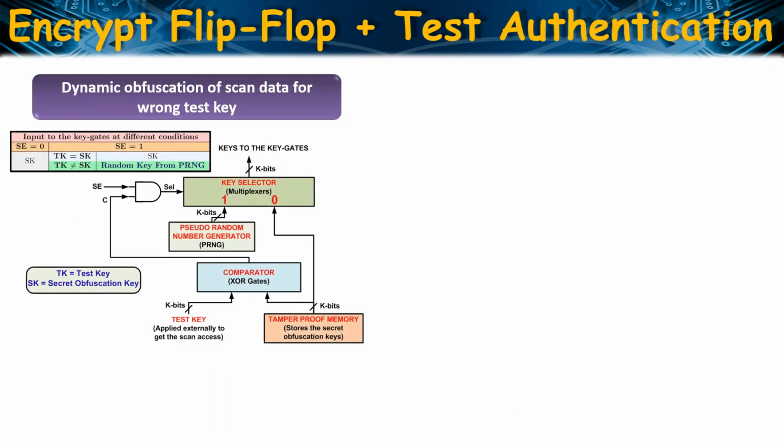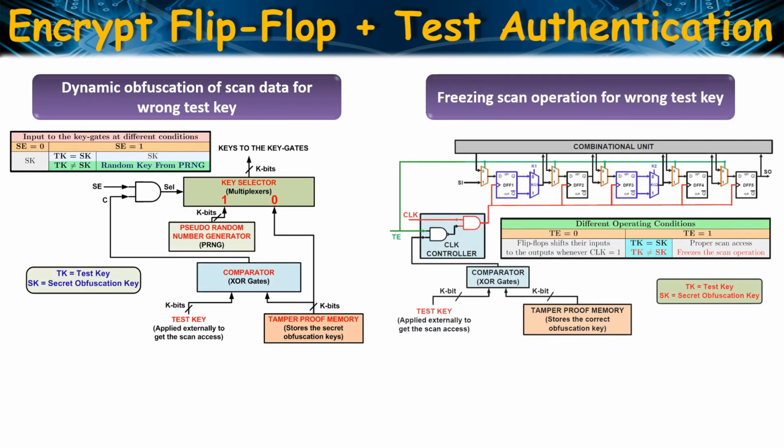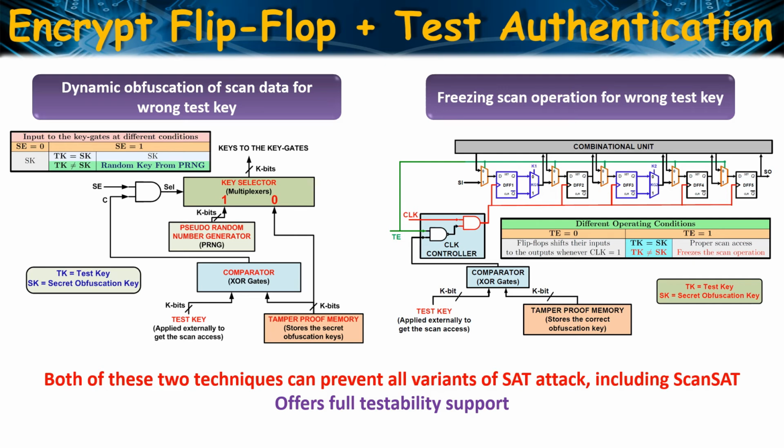We can see the test authentication key step can also be augmented with the fundamental encrypt flip-flop scheme as shown in this diagram. The scan access requires applying a test key. If the test key matches the obfuscation key stored in a tamper-proof memory, then the proper scan access is granted. The dynamic output of a pseudo random number generator acts as the input to the key gate. So this is another relatively lightweight alternative solution. Here for a wrong key, we completely freeze the scan operation, offering zero controllability and observability. Both of these two methods offer full testability support.